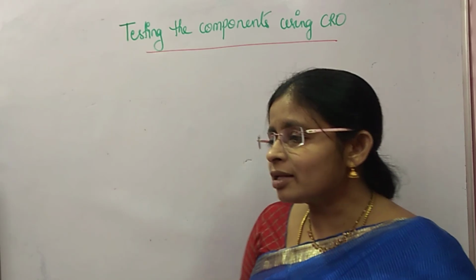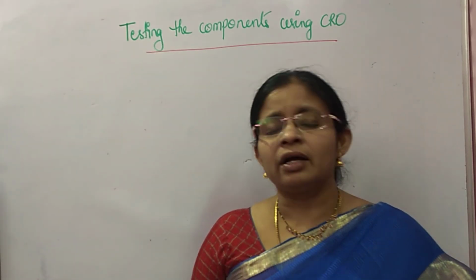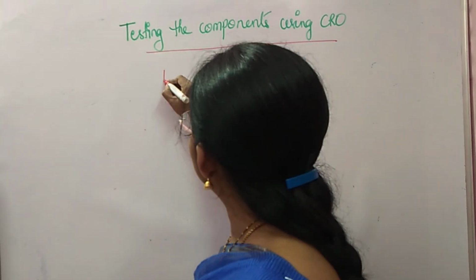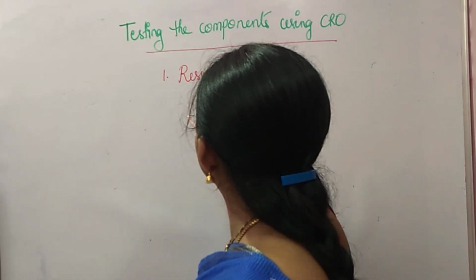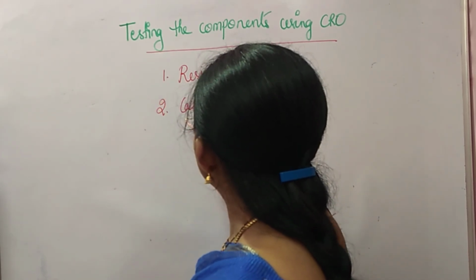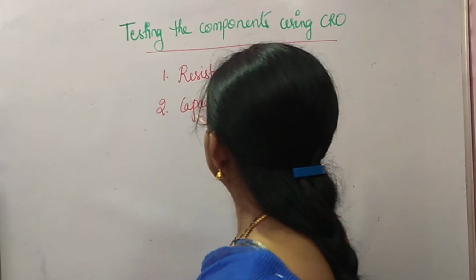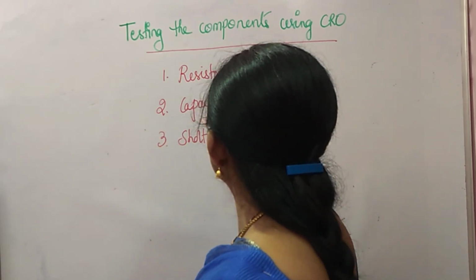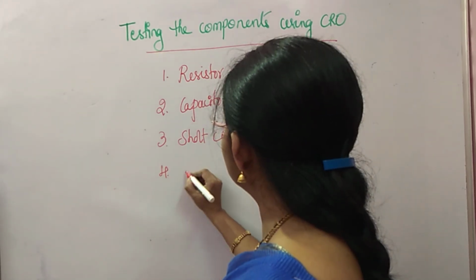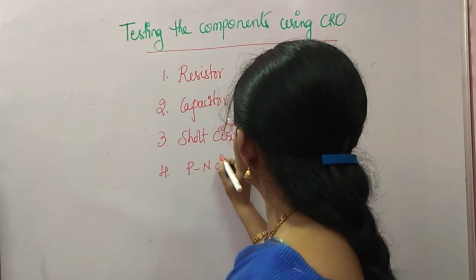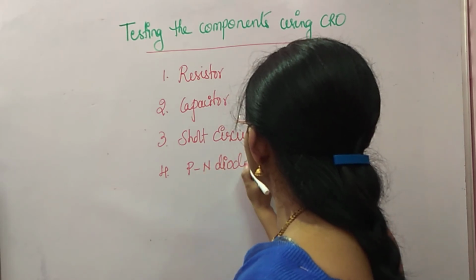So what are the components that we are going to test using the cathode ray oscilloscope? The first one, resistor. The second one, capacitor. The third one, short circuit. Fourth one, PN diode.